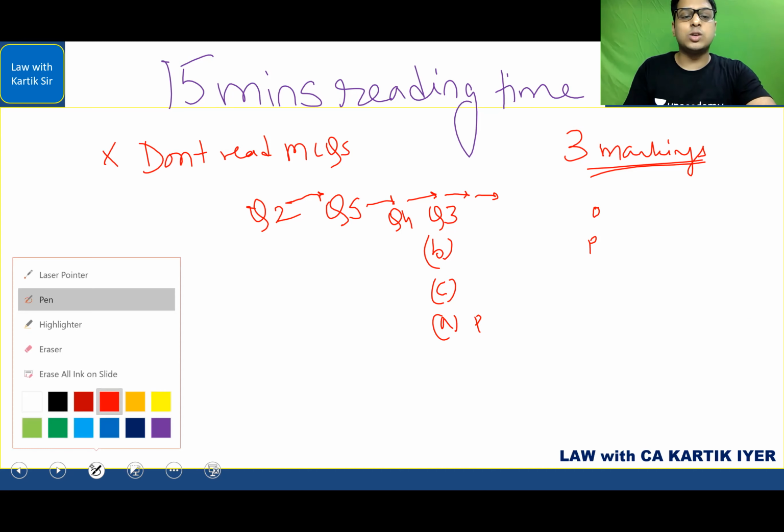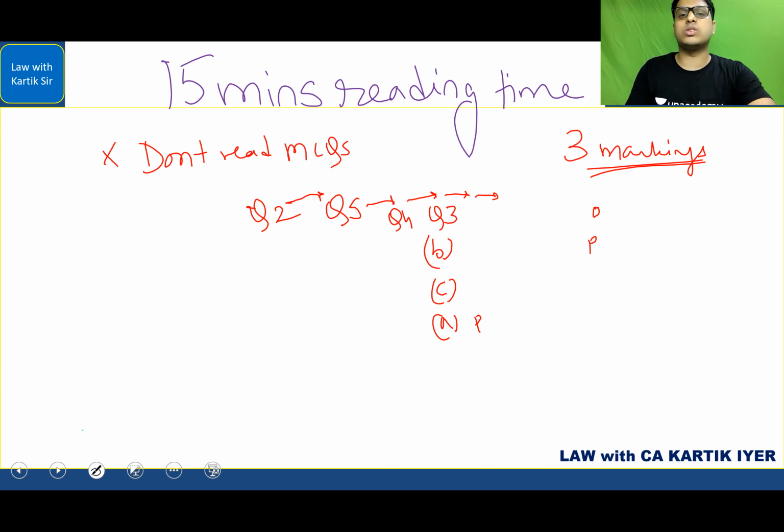Now the main part in relation to, sir, what about MCQs? What about MCQs? When your time starts, go through the MCQs. Don't do it in the 15 minutes reading time. Why? Because even if you read the MCQs in the 15 minutes reading time, again you will 100% read the MCQs before answering that question, because that's a human tendency. Because the paper has come in front of you, the question paper is there, answer paper is there.